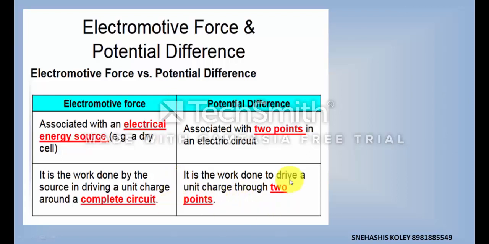This means that when electric current is flowing, then we can have potential difference between the two ends of any electrical appliance or circuit element. But we can have electromotive force even while no current is flowing through the circuit, that is, the circuit is an open circuit. But if the circuit is open, then there will be no potential difference because no current is flowing through the circuit element.